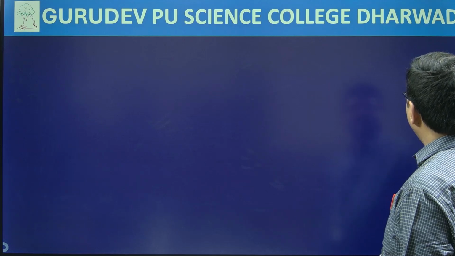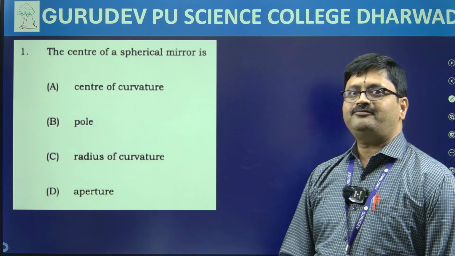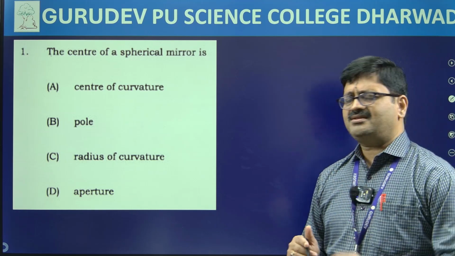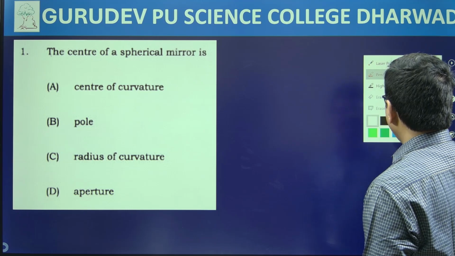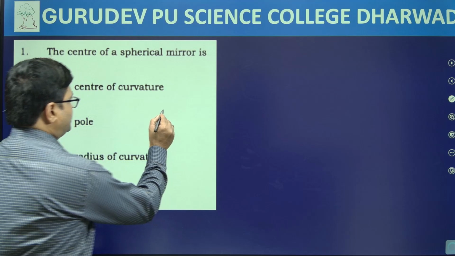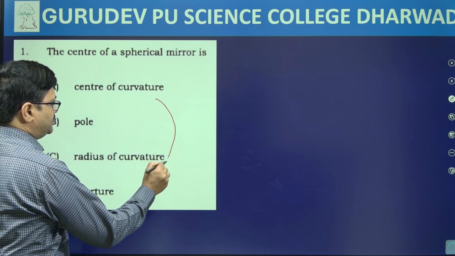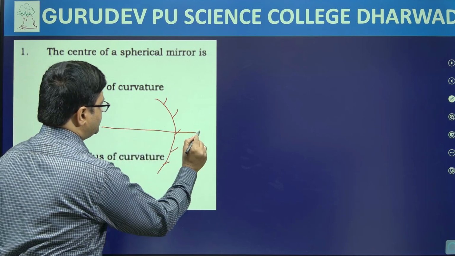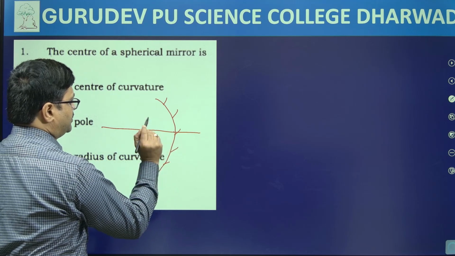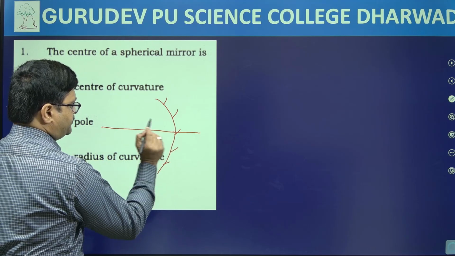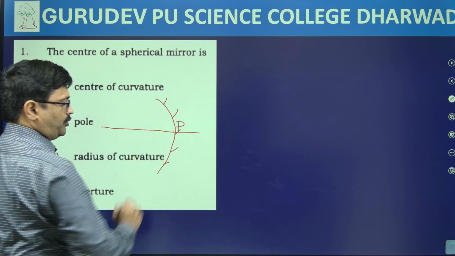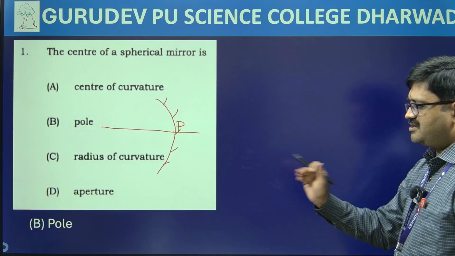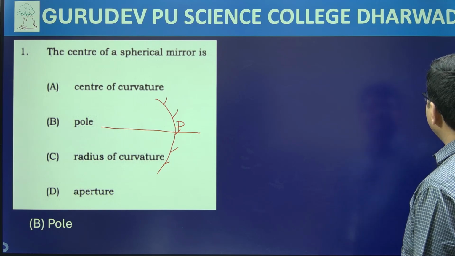In this lot I have picked my first question: center of spherical mirror. Whenever I consider a spherical mirror, what is its center called? We already know that if I take any spherical mirror like this concave mirror, the midpoint of this particular mirror I mark as what? Pole. So our answer is pole here. Okay, so answer is option B, pole. Let us go to the next question.